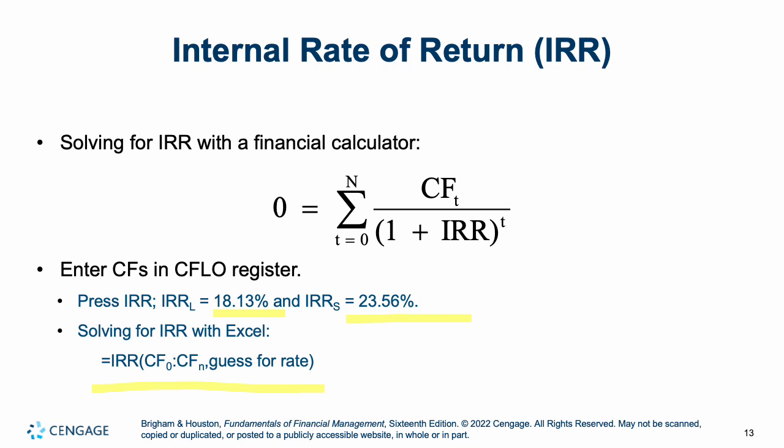Now, with the IRR method, what are we going to do? We're going to compare our rate of return to our cost of capital. If you have a rate of return that is less than your cost of capital, it means you're losing money. It means that it costs more to get the funds to use in the project, whether we're borrowing them or using retained earnings, than we're going to make on them. So if that happens, you're not going to want to take that project on, because you're losing money.